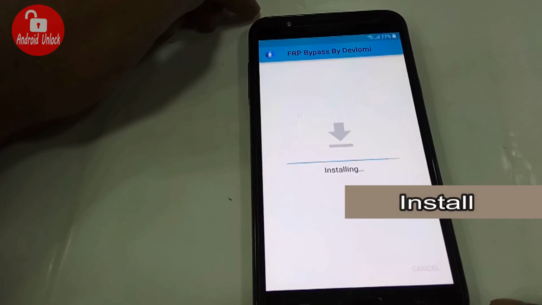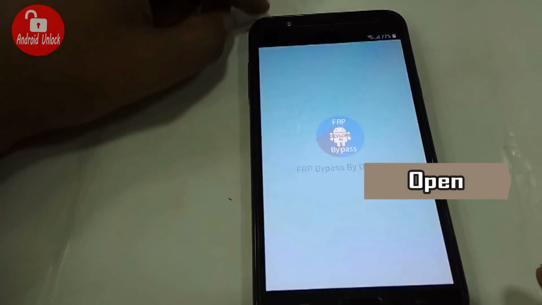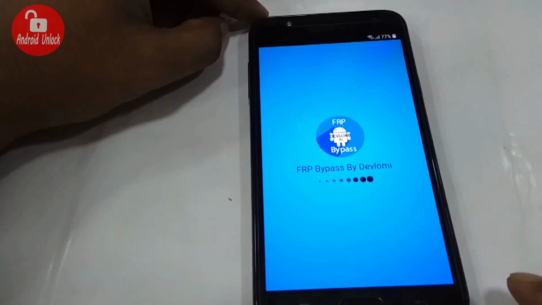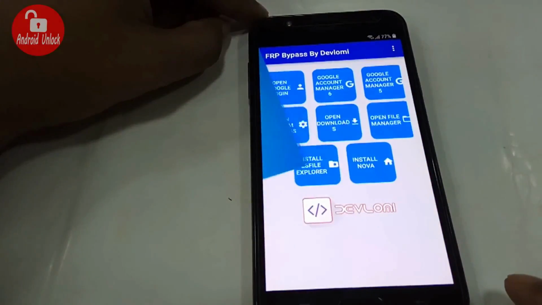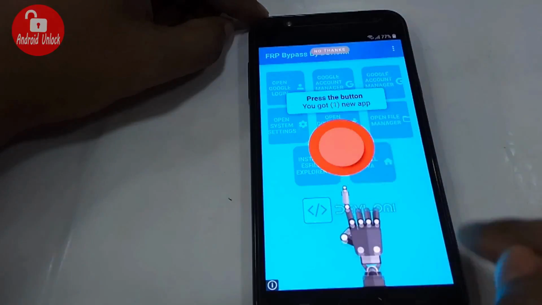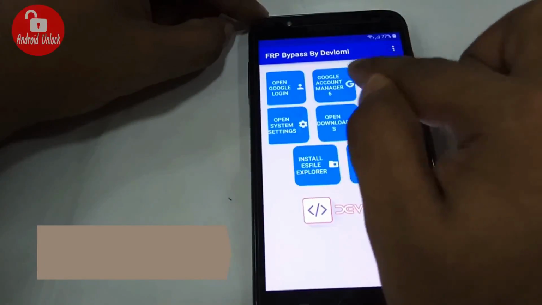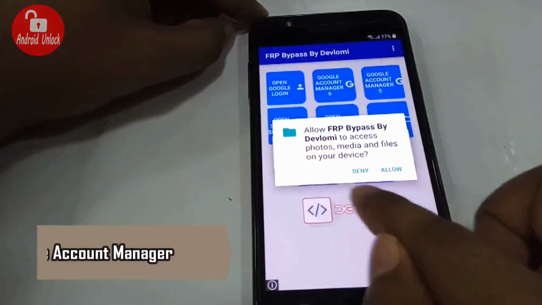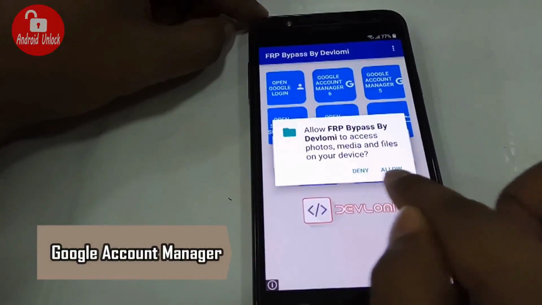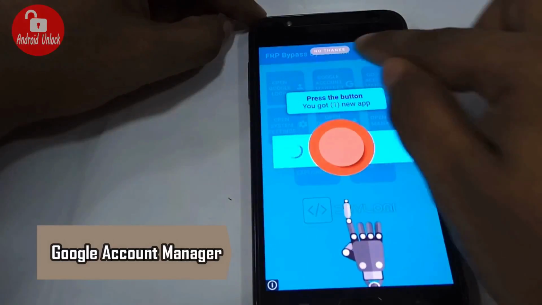Installing. Now open. Wait. Ad. Just skip it. Click Google account. Google Account Manager, then allow. Skip ad.